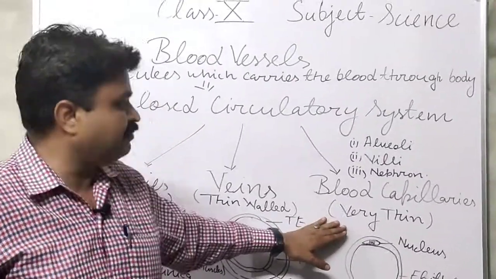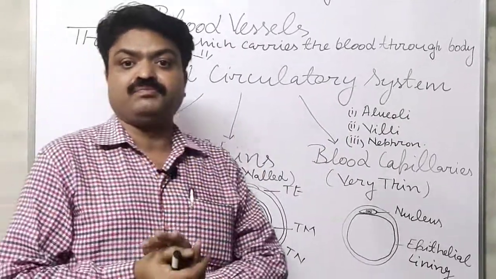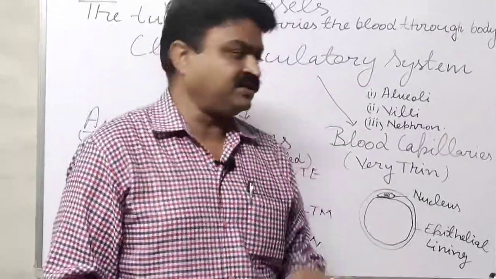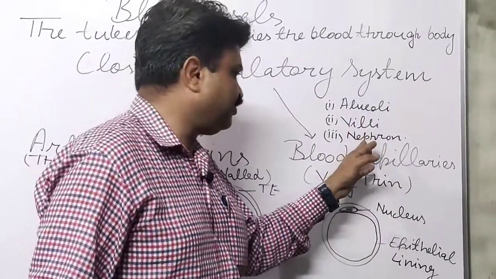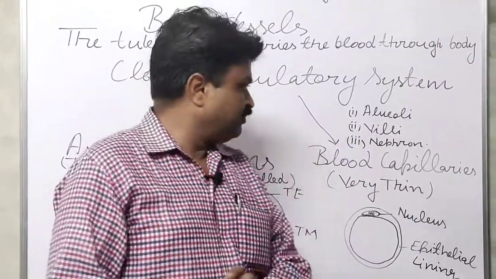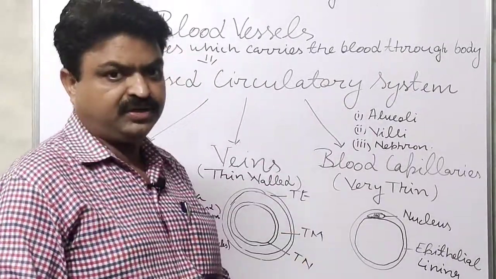And these blood capillaries are attached to them in bunch form. Bunch form means many blood capillaries are attached to them. Like in the nephron, they are attached in the form of a glomerulus, and likewise with the villi and alveoli, student.